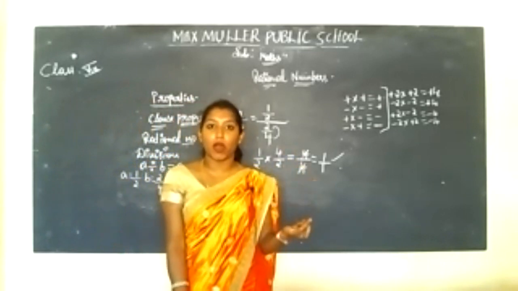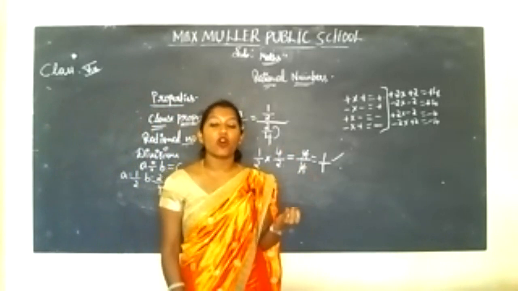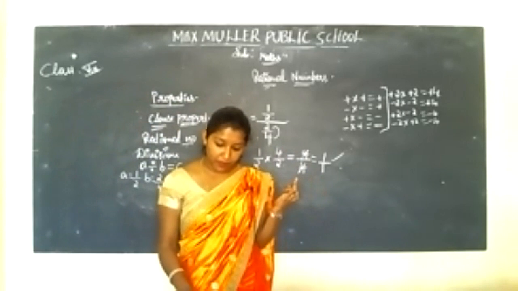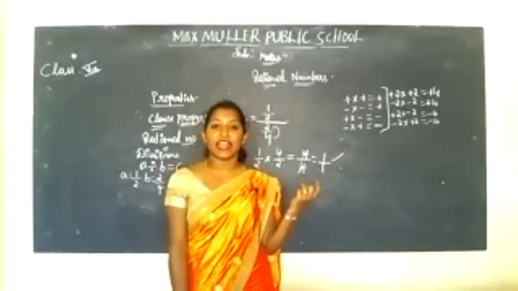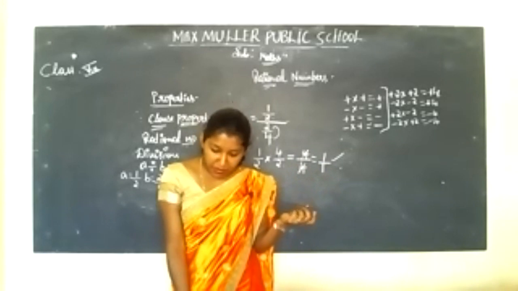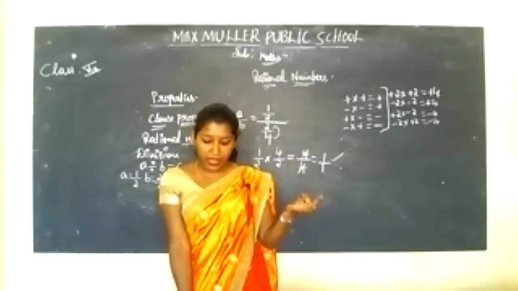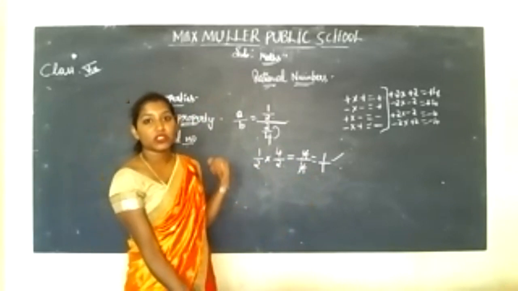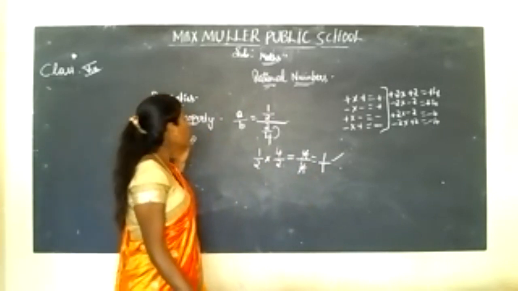First for whole numbers, next for integers, and next for rational numbers. In whole numbers, multiplication and addition satisfy, and in integers, except division, all the three, that is addition, subtraction, and multiplication satisfy, and in rational numbers, all the four conditions satisfy, that is addition, subtraction, multiplication, and division. All the four satisfy for the rational numbers under closure property.